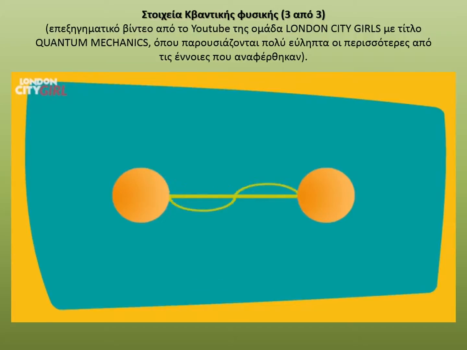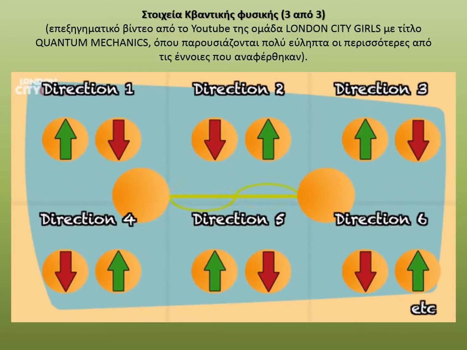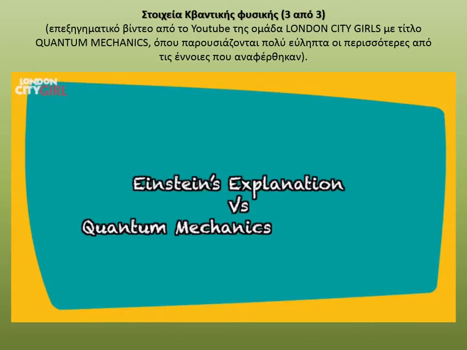He said that when the particles were entangled, it was decided what states they would each have when measured in any given direction, and there was no communication happening between the two particles when they were measured after they had been separated. According to Einstein, the particles didn't have some mysterious superposition of being both spin up and spin down until measured, but rather at the point of entanglement it was decided what spin one would have and what spin the other would have in any direction it was measured. Einstein's explanation versus quantum mechanics explanation.